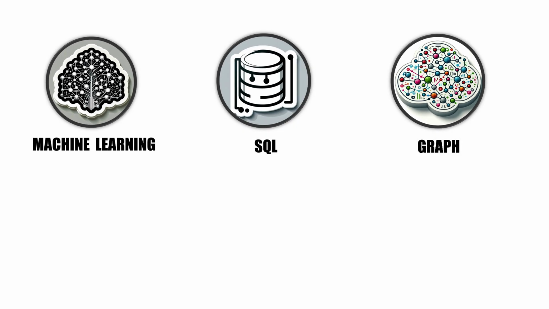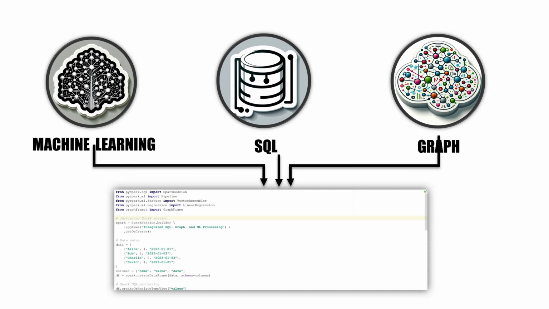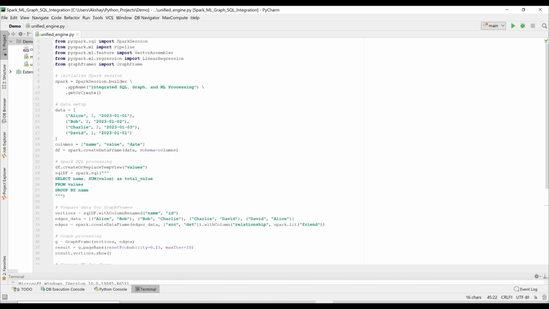How does it help? Well, within the same Spark application, you can process data by running SQL queries on it, then do some graphical computation on this data, and then run a predictive model on the same data within the same Spark application. Let's take a look at one such application.